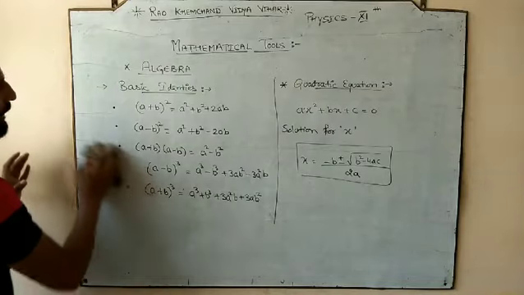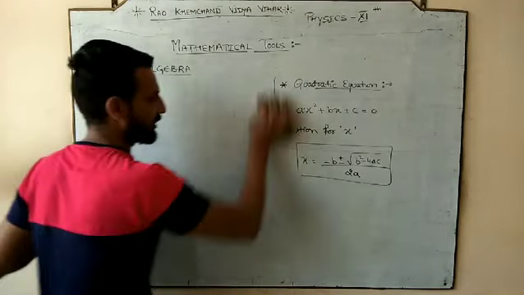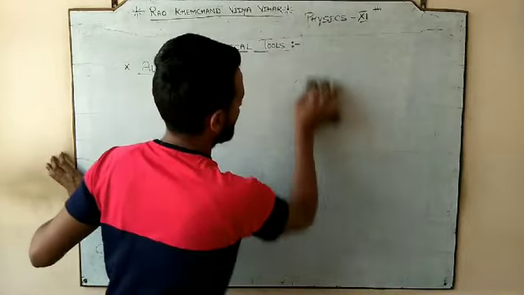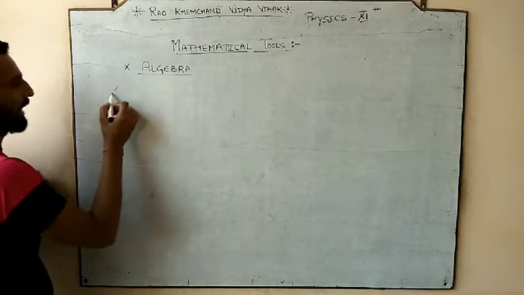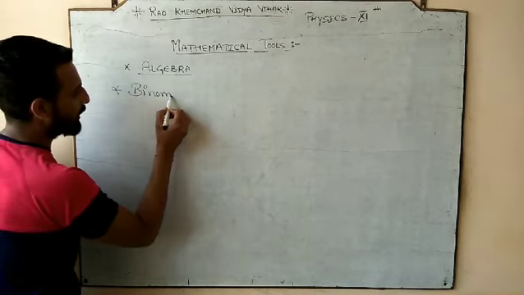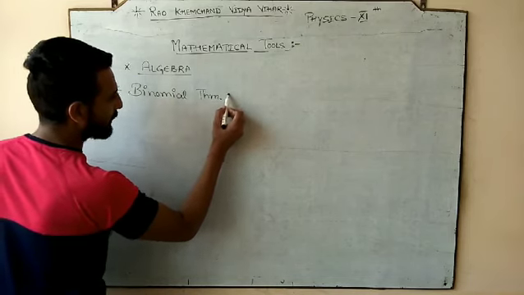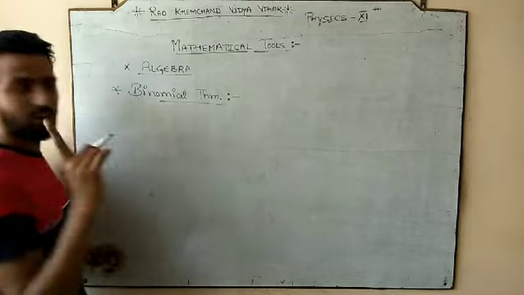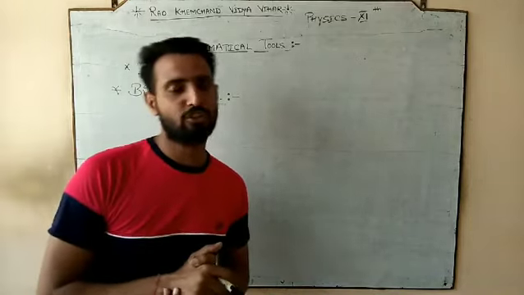Done? Okay. So after dealing with basic identity and the quadratic equation, now I want to discuss an important thing that we haven't studied yet, and that important thing is binomial theorem. Okay, and we have used this binomial theorem once while we were dealing with the combinations of the errors.